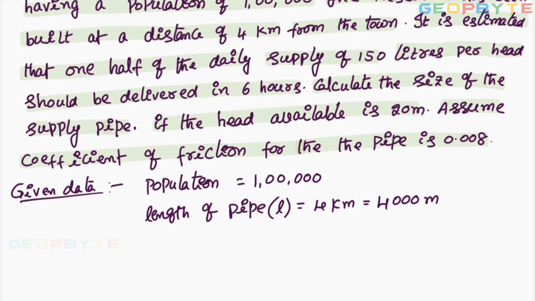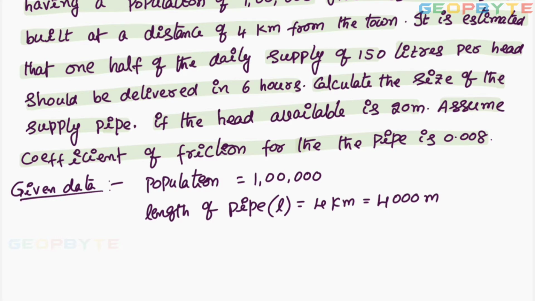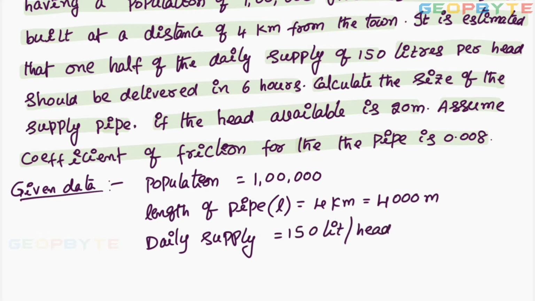It is estimated that one half of the daily supply of 150 liters per head. Daily supply equal to 150 liters of water per head equal to 0.15 meter cube per head, because 1 meter cube equal to 1000 liters.